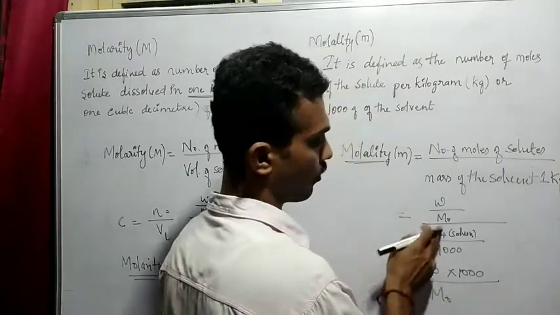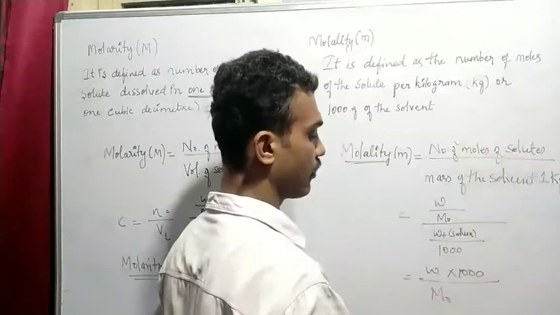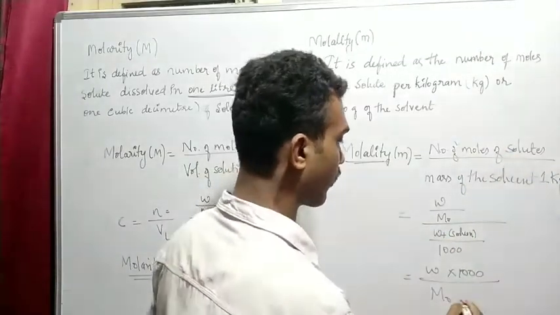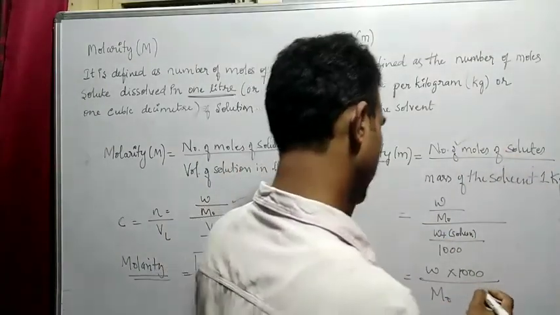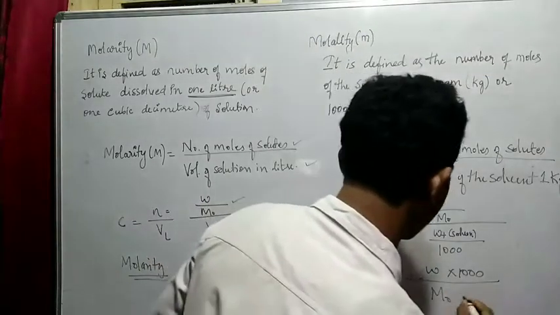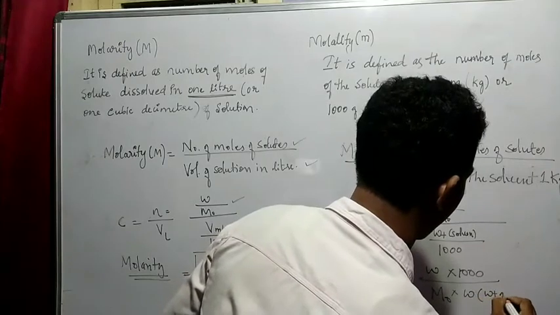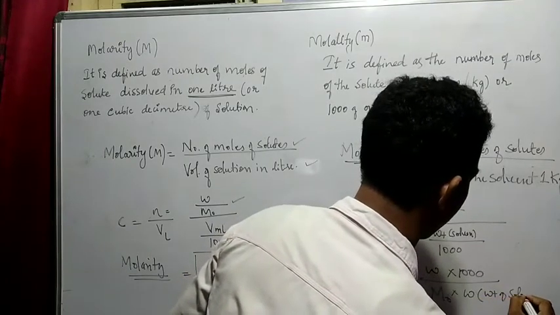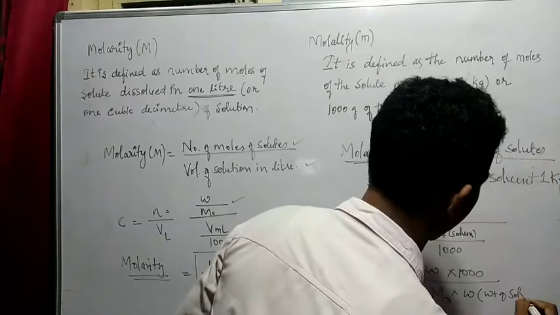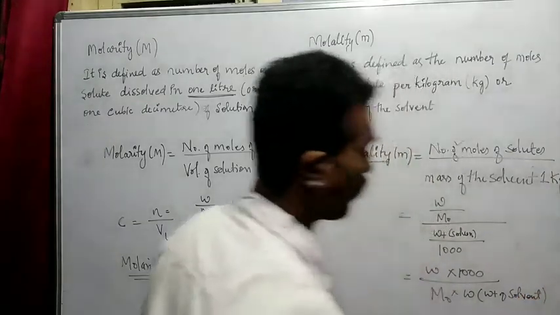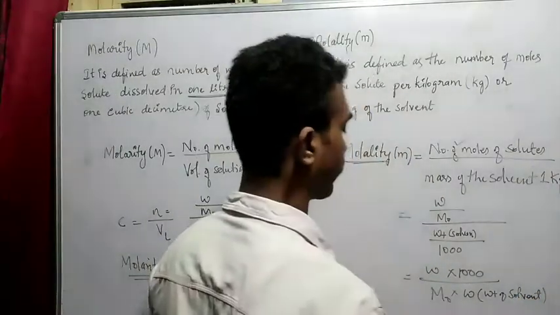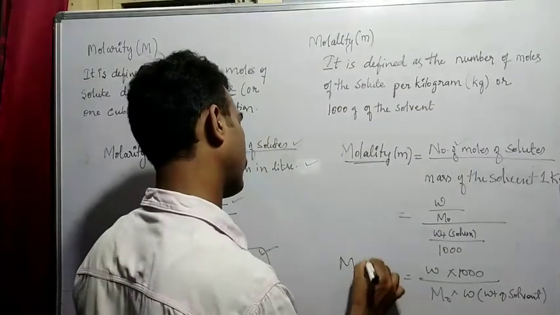W and molecular mass are related to the solute, and the weight I have given here is the weight of the solvent. So this is the molality.